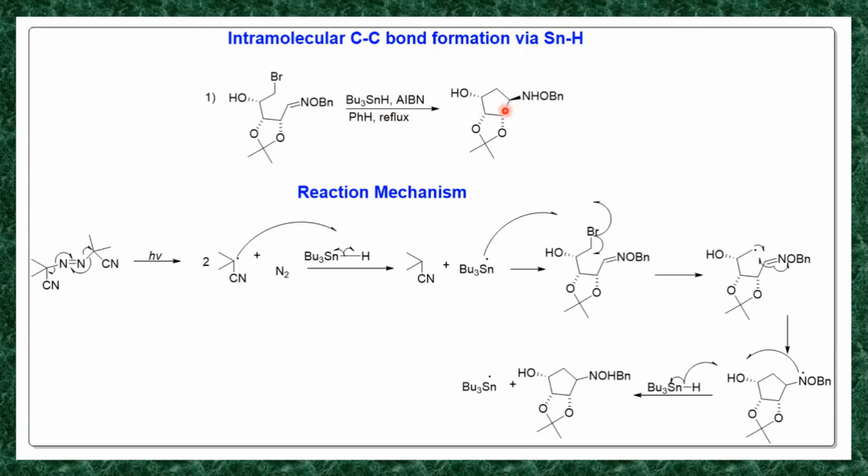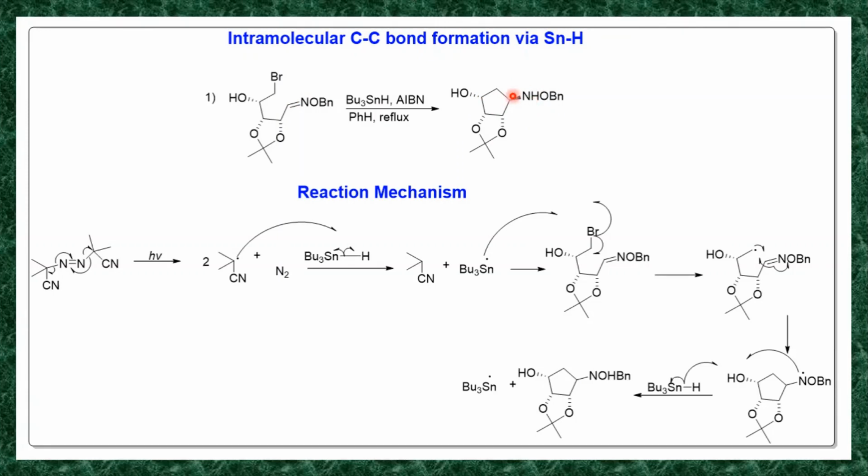Here you see that this OH is on a dash line, and if this group is also on a dash line, that product will be unstable. So in the final product, this NHOBN is above the plane, so now it's more stable.